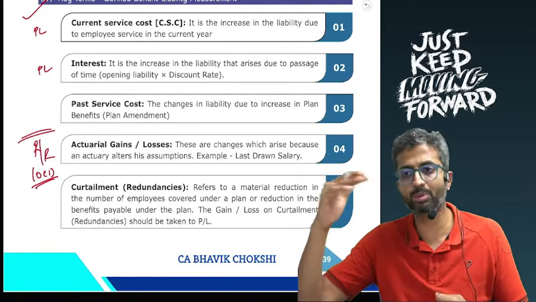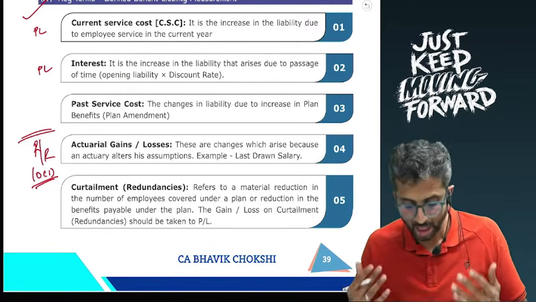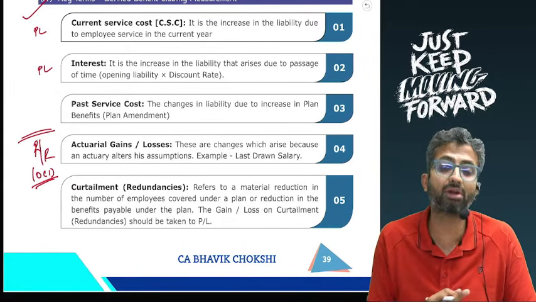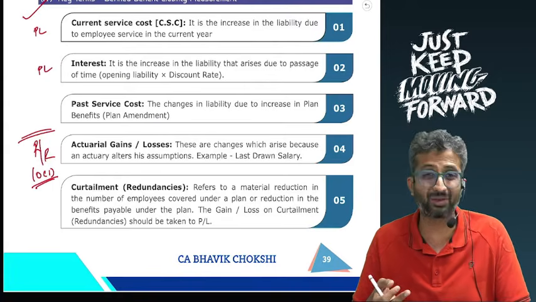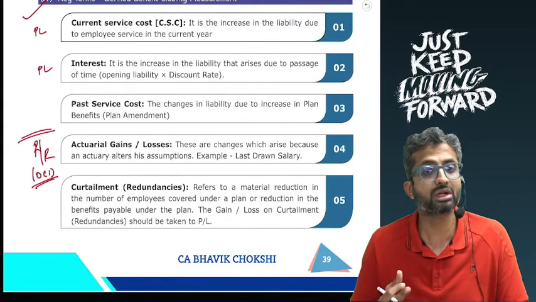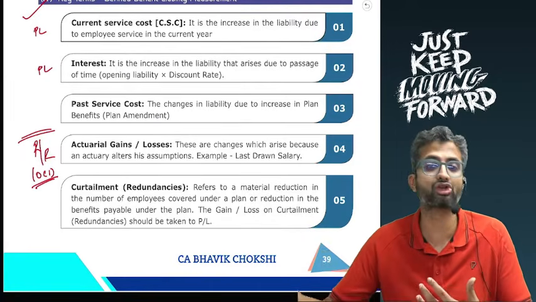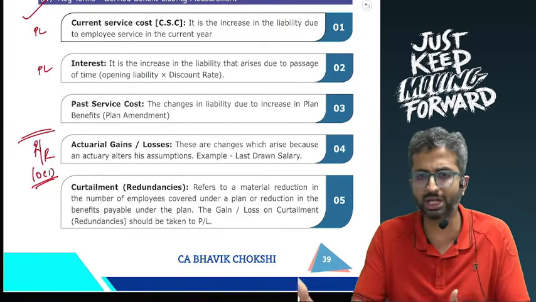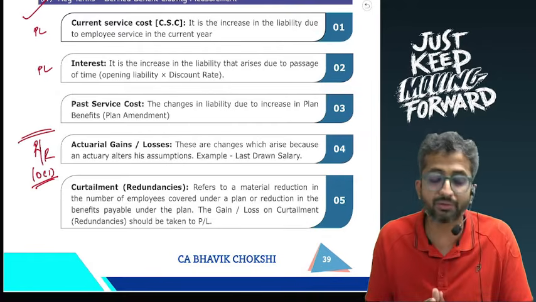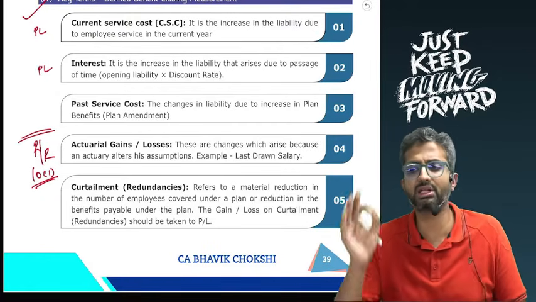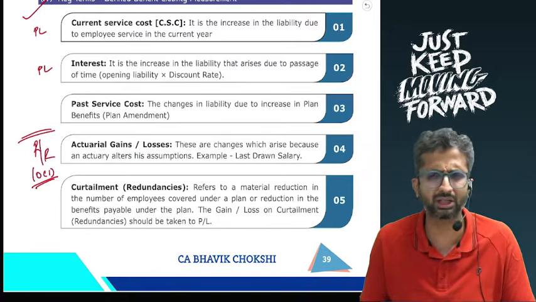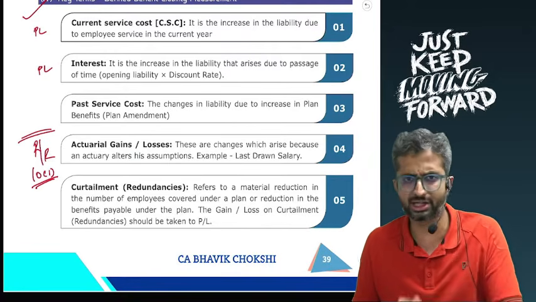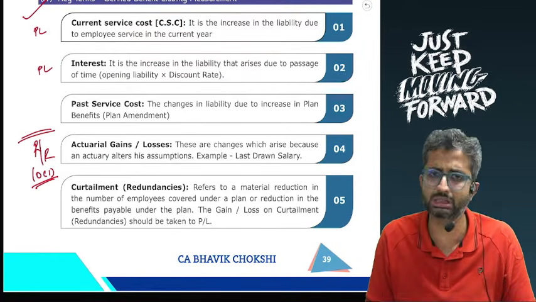Now sometimes the institute might want you to give a disclosure, a breakdown in this other comprehensive income, actuarial gains or losses. The breakdown can be given for 3 parts: changes due to demographic factors like mortality assumptions, changes due to financial assumptions like inflation and interest rate, or changes due to experience variance, like what the actuary expected versus what actually happened was different. So if data is given, then you will also show the breakup between these. It was given, I think, in May 23 RTP or something, but otherwise usually this data is not given in an exam question. In practice you can see this from the actuarial certificate.